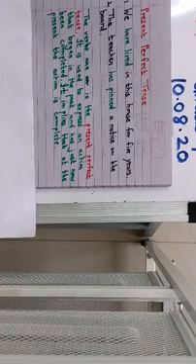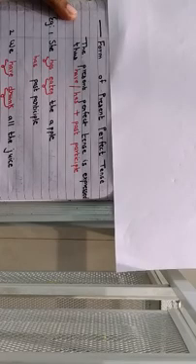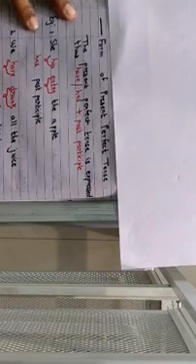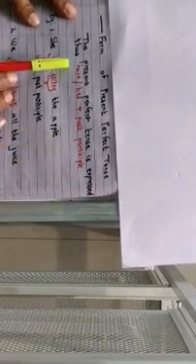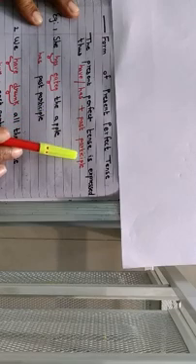So now children, let's see how we form a present perfect tense. So the form of present perfect tense. The present perfect tense is expressed thus: have, has plus past participle.